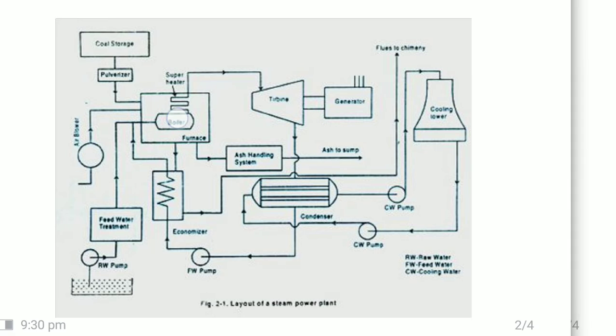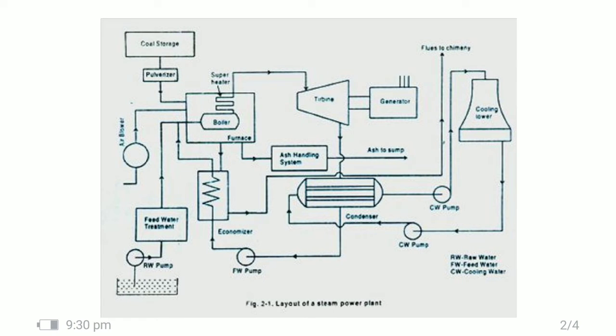You can see here on the topmost side the coal storage, and the pulverization and coal handling system are attached with the coal storage system. So many things are there. The boiler furnace is available, the superheater is available, and beside the boiler there is also the ash handling system. It is given in the middle of the diagram. Ash is transported to the sump where it is disposed.